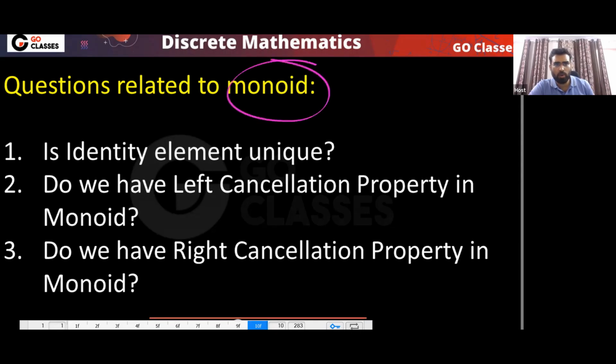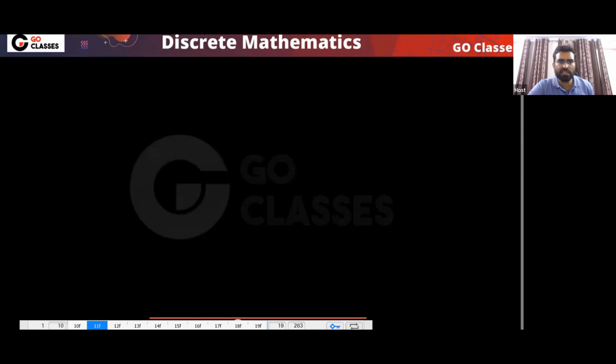This is a question about monoid. Is the identity element unique? This is question number 1. What can you say? Is the identity element unique in a monoid? Yes. Remember, the identity element is always unique in every structure. In every structure, the identity element is at most 1.